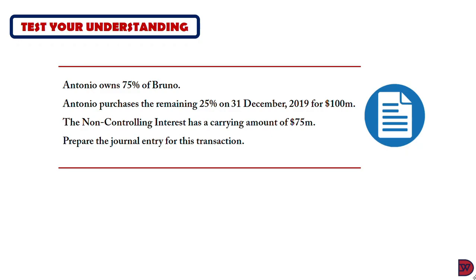So Antonio owns 75% of Bruno. Antonio purchases the remaining 25% of Bruno on 31st December 2019 for $100 million. The non-controlling interest has a carrying value of $75 million. So we are supposed to prepare the journal for this transaction.